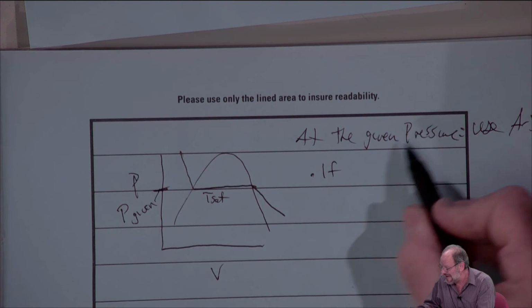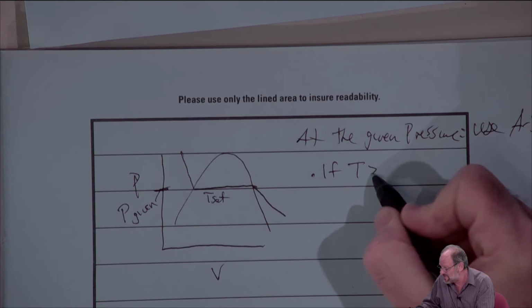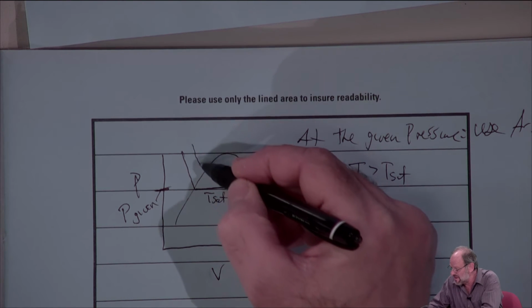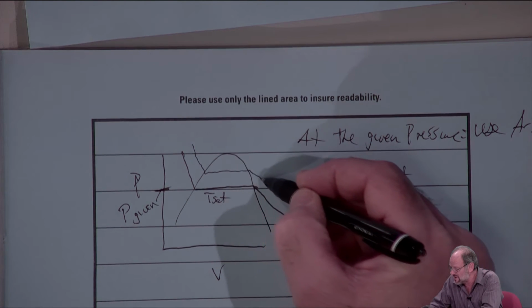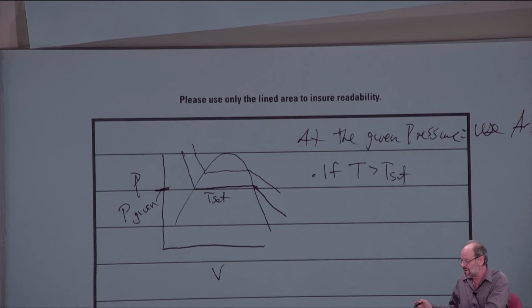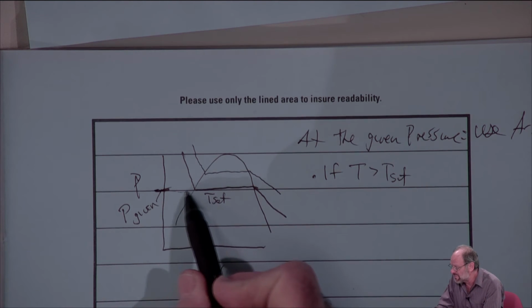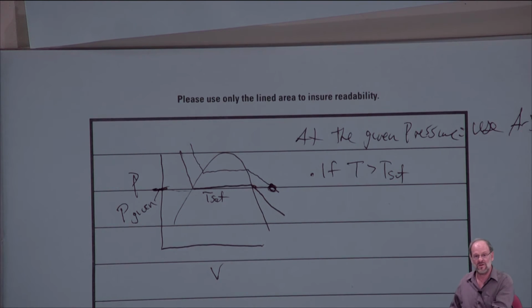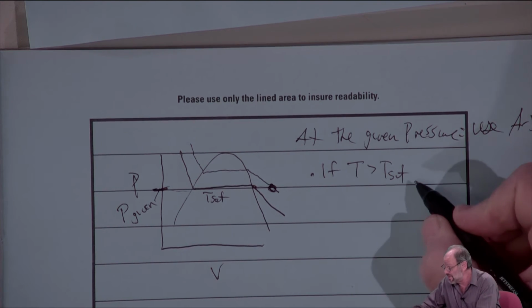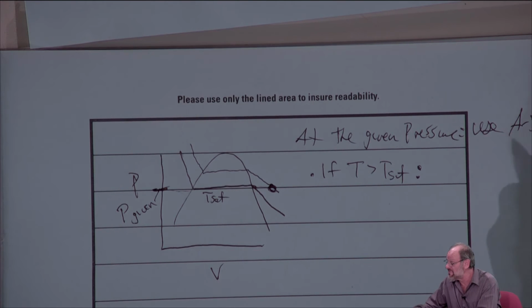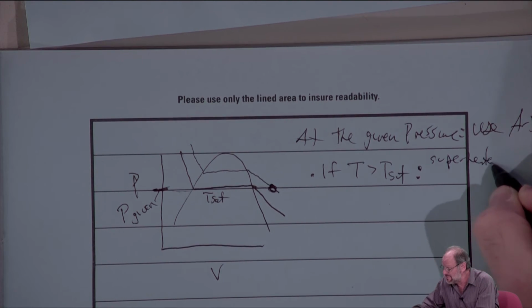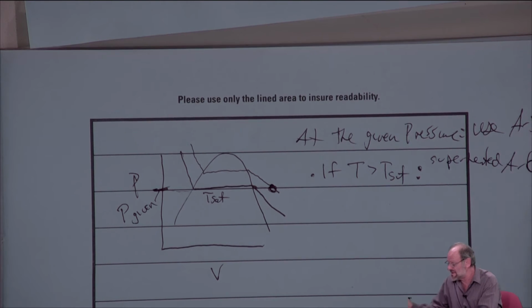So if at the given pressure, our temperature is greater than the saturation temperature, where must we be? Well, if the temperature is greater than the saturation temperature, then I have to be somewhere on that line up there, and the only place for the given pressure to cross with the given temperature is way out here in the superheated region. So if the temperature is greater than the saturation temperature at the given pressure, then it's superheated, and we have to use table A6.